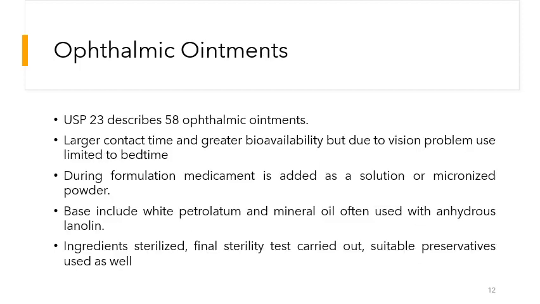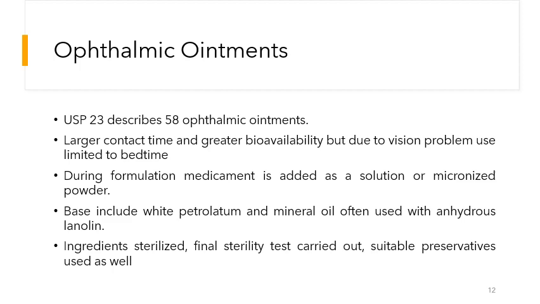Next, we have the ophthalmic ointments. The United States Pharmacopoeia describes 58 ophthalmic ointments. The ophthalmic ointments have the advantage that they have a larger contact time because of their thickness. The viscosity of the ophthalmic ointments is very high, and because of that, there is more contact time of the drug with the eye, and there is more bioavailability of the drug, and more effects are produced.